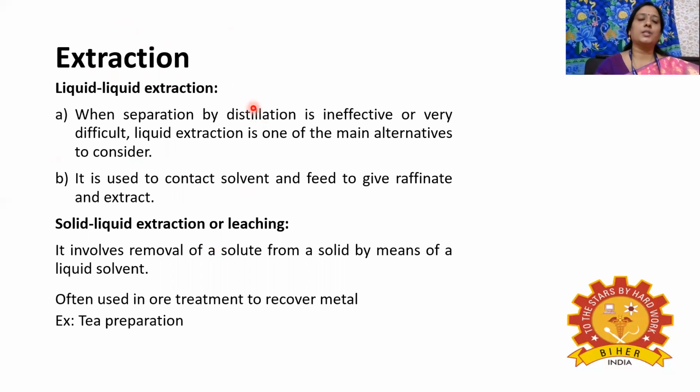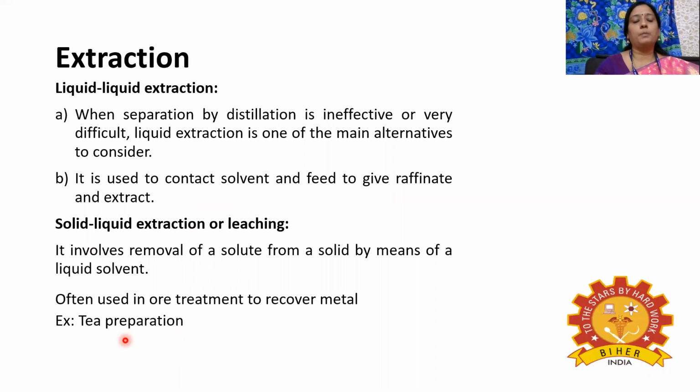In liquid extraction, the solute which is present in the solution can be separated by adding a third solvent. That third solvent will mix with the liquid solute present in the liquid mixture and form a separate compound, forming two different layers, so that we can separate those compounds, solvent plus liquid solute. And in solid liquid extraction, the solute which is present in the solid mixture can be separated by adding a liquid solvent.